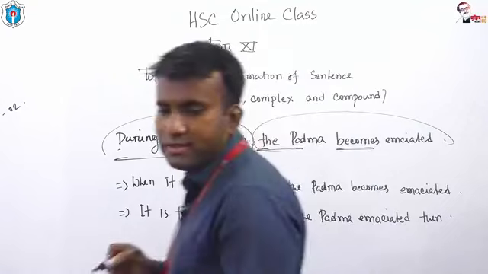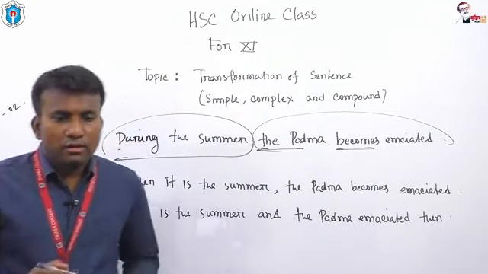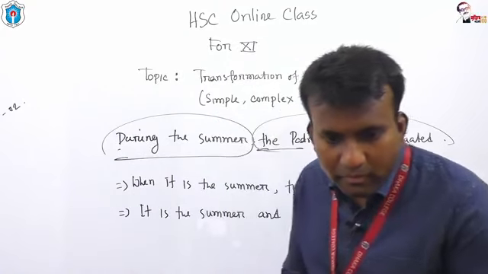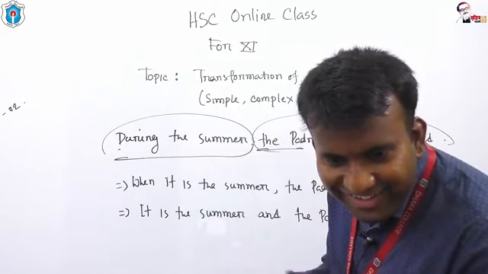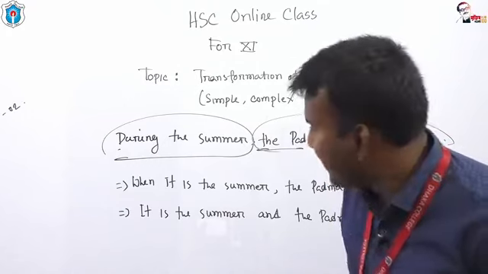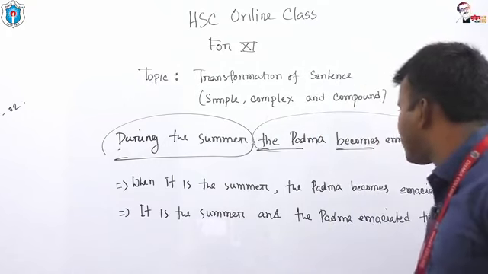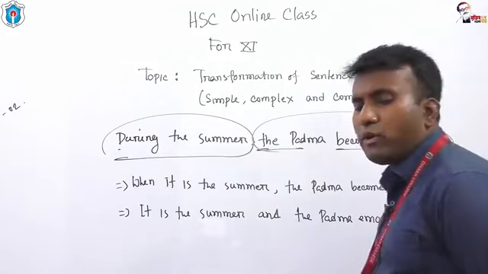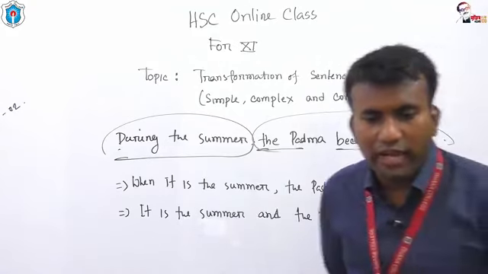Look at this. When it is the summer, the Padma becomes emaciated. It is the summer and the Padma is emaciated then. Okay.